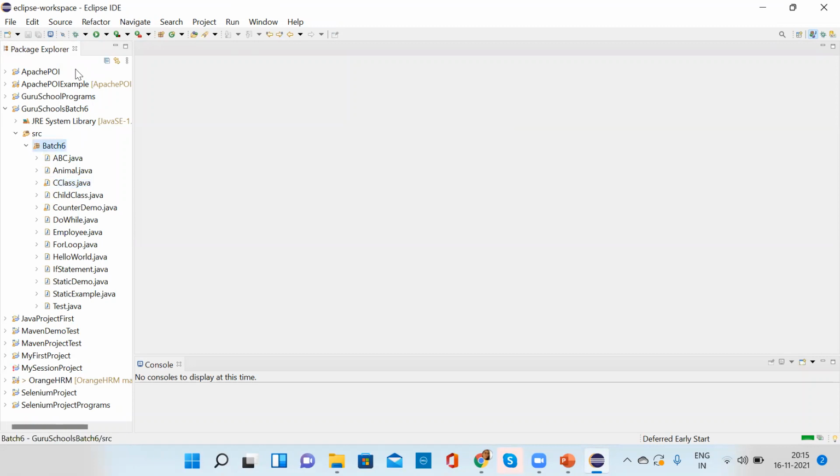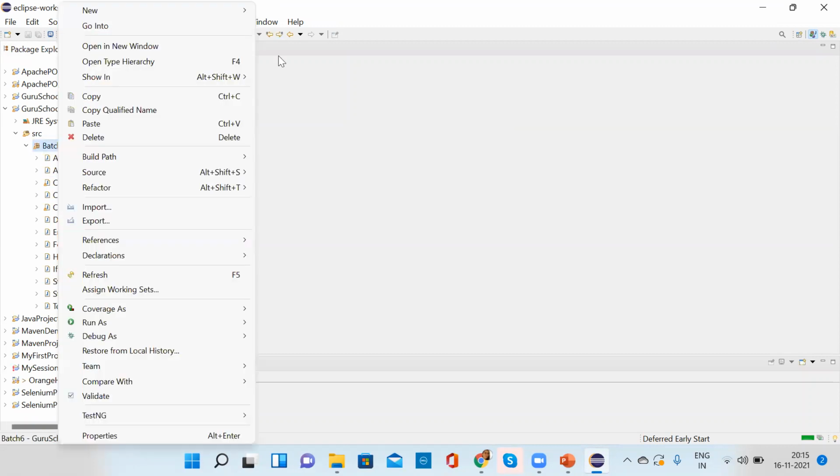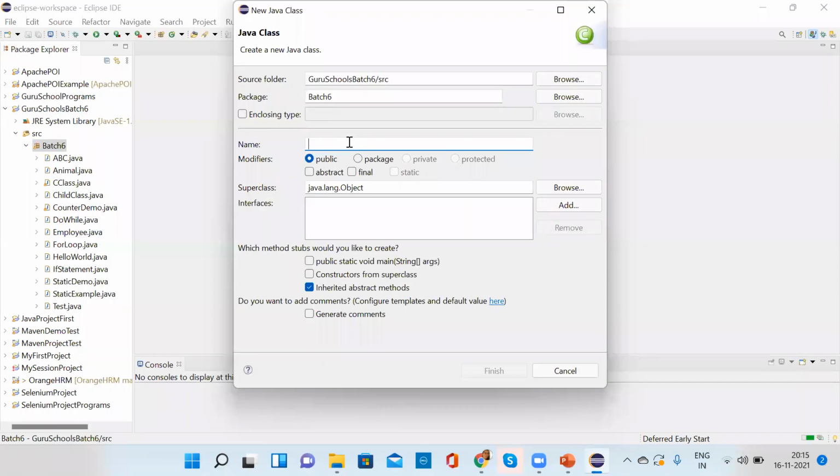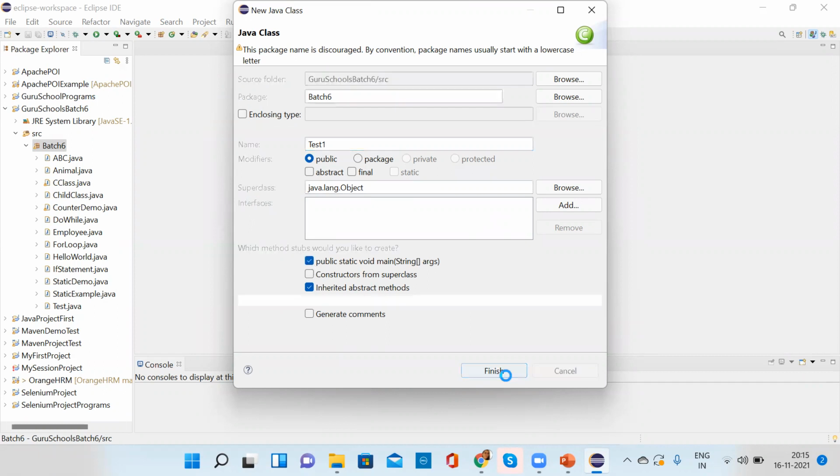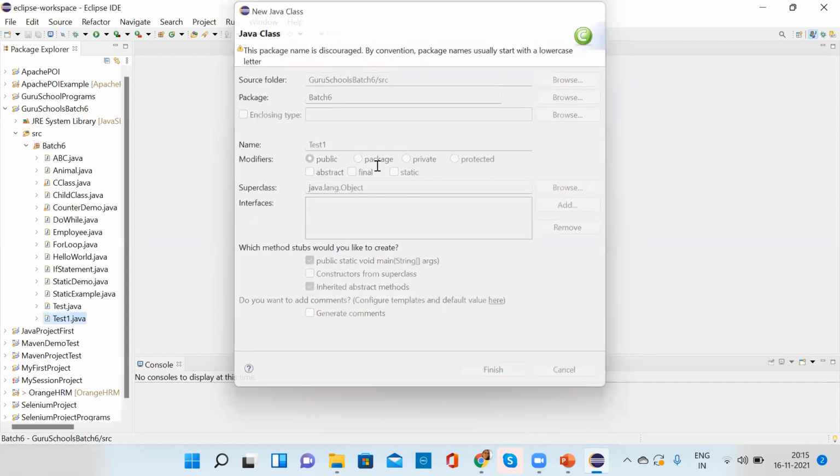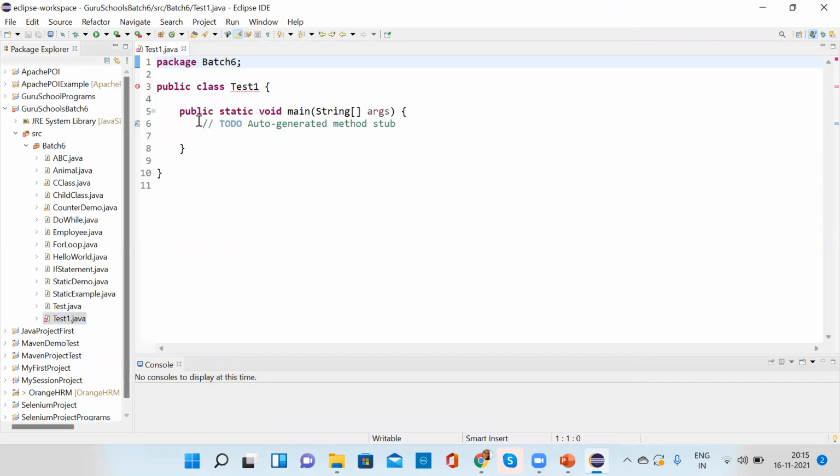Okay, that's it. I'll create one new class which has the name test1. Okay, test1, because I have already created a test class, so I will create one test1 class and finish. Or I should have created polymorphy. It's okay.